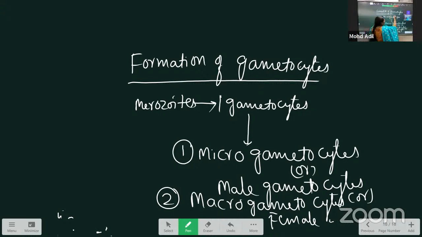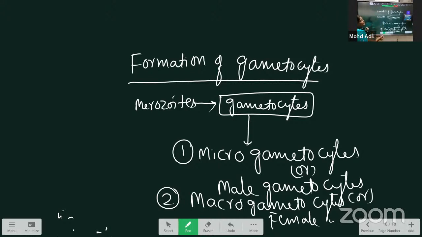These gametocytes are of two types: microgametocytes, also called male gametocytes, and the second one, macrogametocytes. These are present inside of the blood of man, ready to enter inside of the mosquito. When the mosquito bites the man, along with the blood, these gametocytes enter inside of the mosquito. This is about the last, the formation of gametocytes.